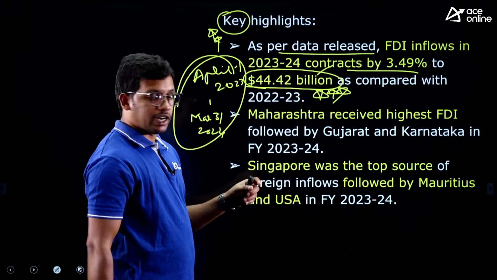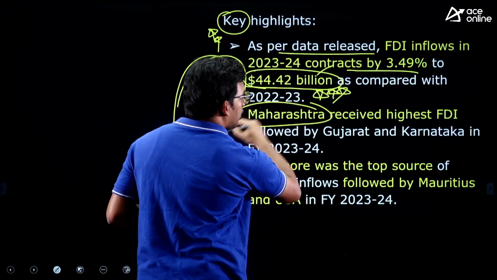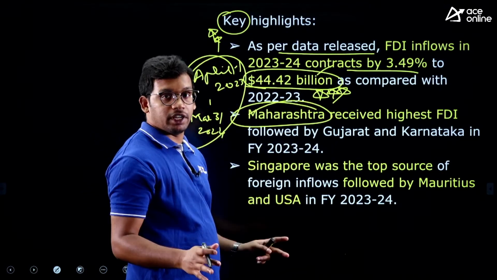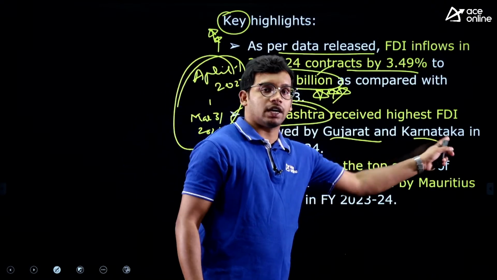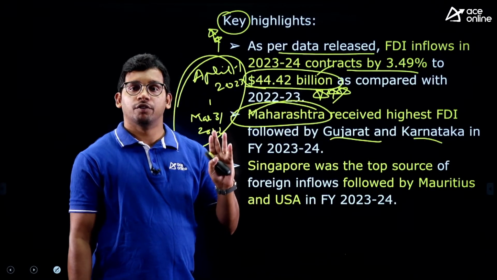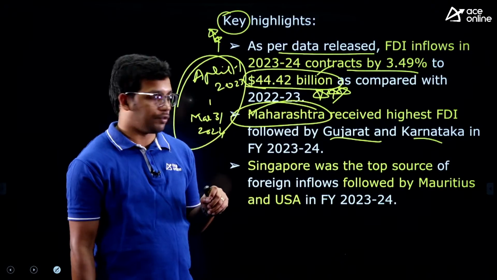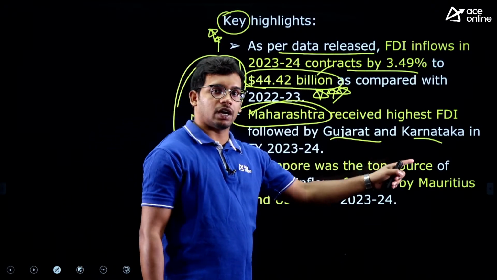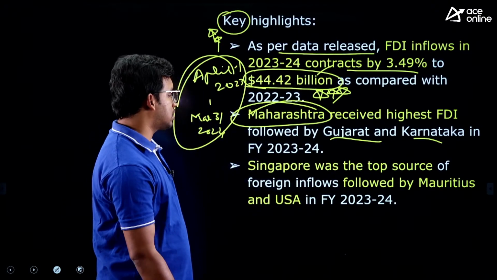And among the states, Maharashtra is the one which has received the highest FDI, followed by Gujarat and Karnataka. The top three states receiving FDI are very important for you. Maharashtra, Gujarat and Karnataka are the top three FDI receiving states.